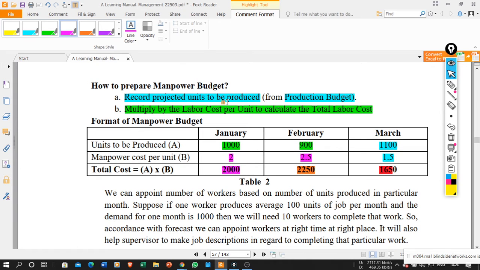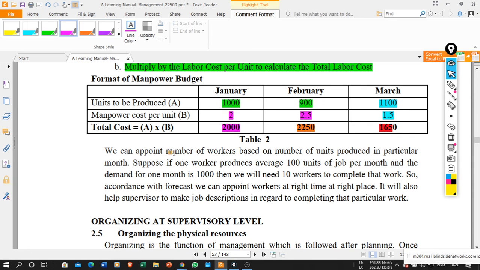So this labor cost is a variable factor. As your units produced go on increasing, the labor cost per unit decreases, and as units produced decrease, the labor cost per unit increases. That is because the cost is scattered over the number of units, or we can appoint the number of workers based on the number of units produced in the particular month. In some organizations you can appoint workers based on how many units are going to be produced in a particular month, but it is not applicable to all industries.